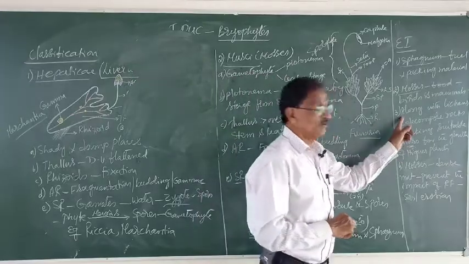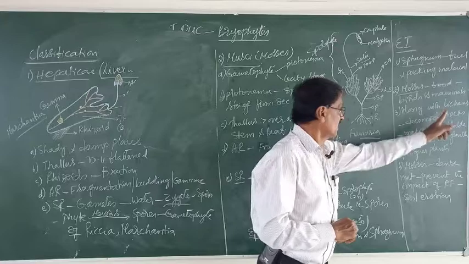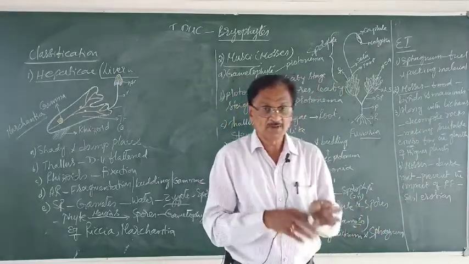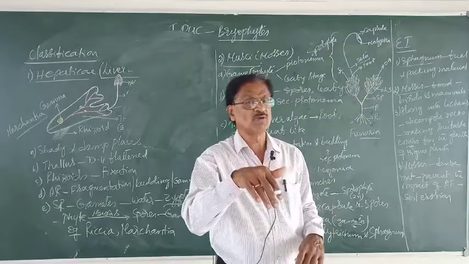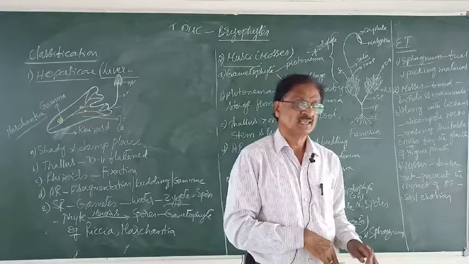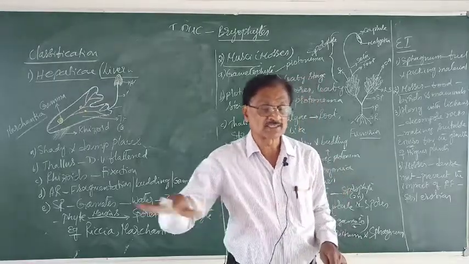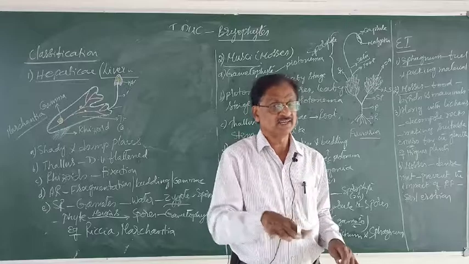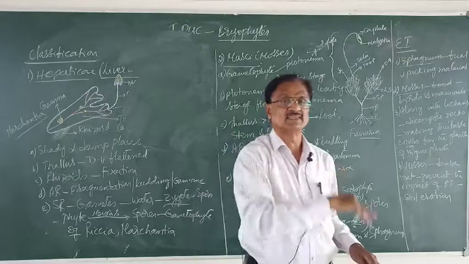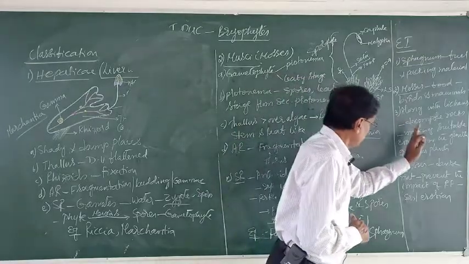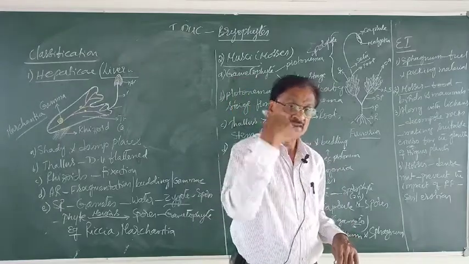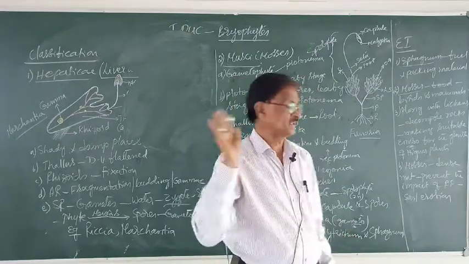Now these bryophytes along with the lichens are helpful in decomposing the rocks, thereby providing a suitable environment for the growth of higher plants in the ecological succession, like primary, secondary, tertiary, and even the climax succession. So that is helpful in providing the suitable environment for the development of the higher plants.